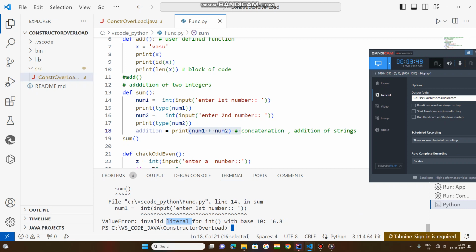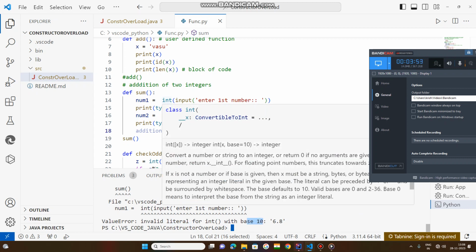Base 10 means, for int, the integer function, all integers are decimal numbers.